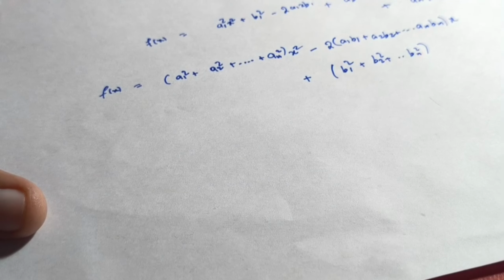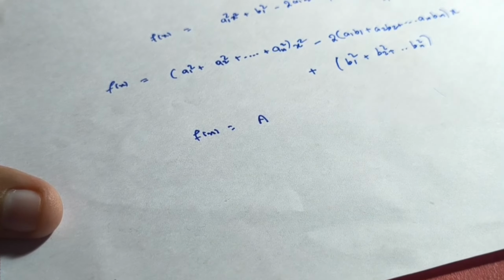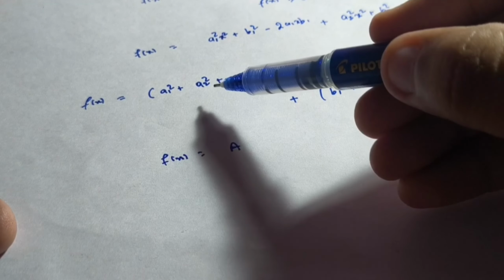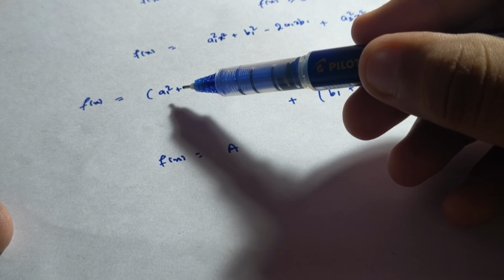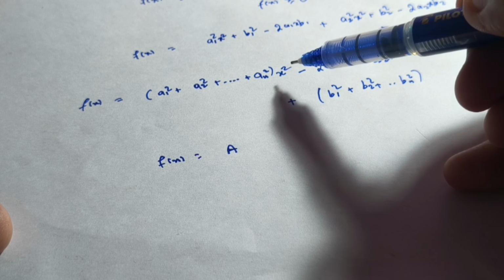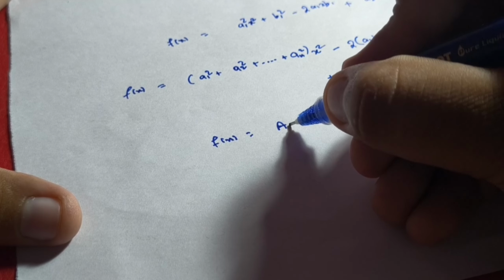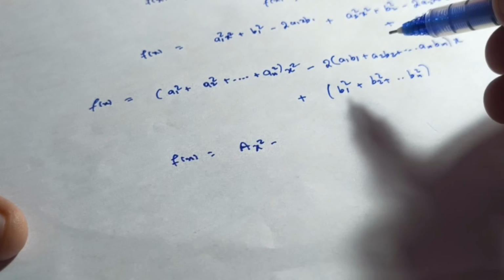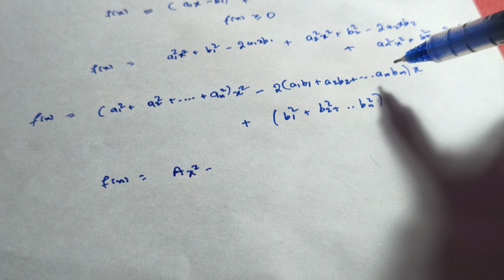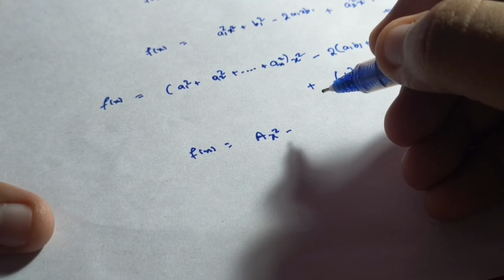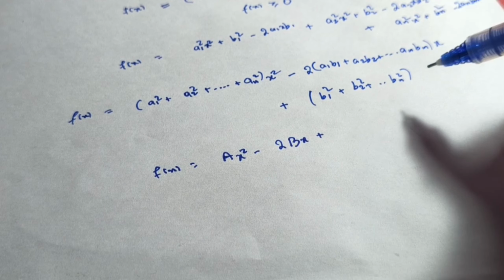Or I can simply represent it in the form f(x) is equal to A x square minus 2 B x plus C. Here capital A represents the sum of all ai square, that is a1 square plus a2 square plus a3 square and so on till an square. So I can write this as A x square, and let's assume the sum a1 b1 plus a2 b2 plus a3 b3 till an bn as B. So I can write this as minus 2 B x, and let's say our constant part is C.